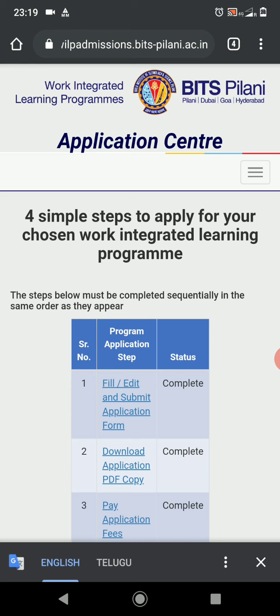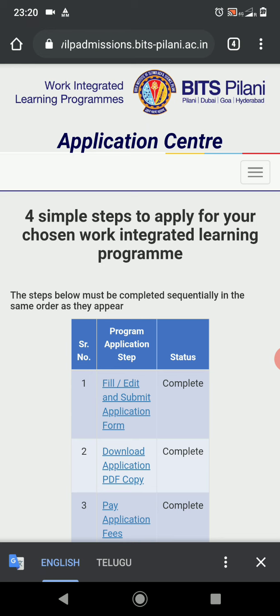When you fill the first form, the second step is a PDF with all the details that you filled in the first step, along with an empty HR or employer consent form and a mentor consent form. You need to download that, get it signed by your employer and your mentor, rescan it and upload it again.